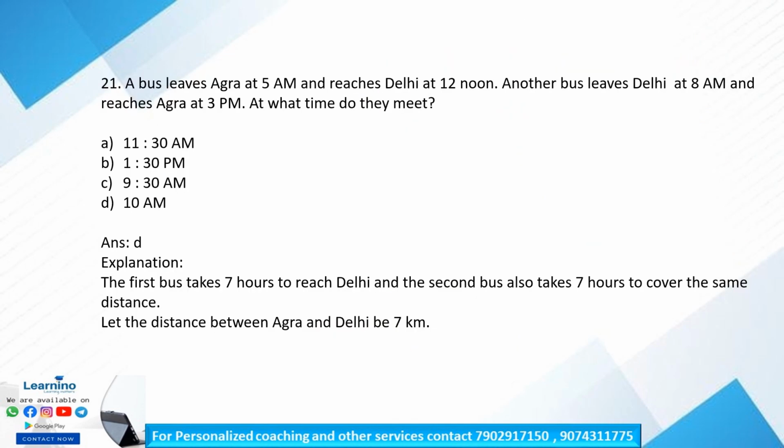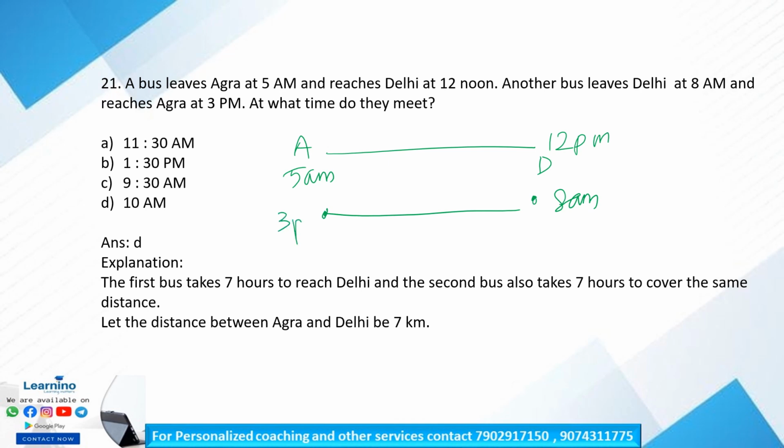So next question. A bus leaves Agra at 5 a.m. and reaches Delhi at 12 p.m. Clear? Again, another bus leaves Delhi at 8 a.m. and reaches Agra at 3 p.m.